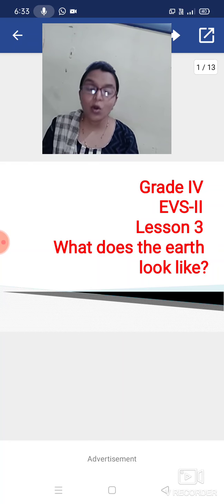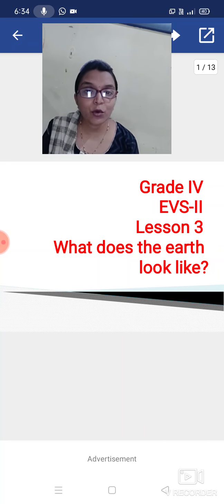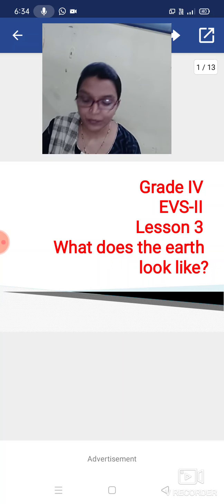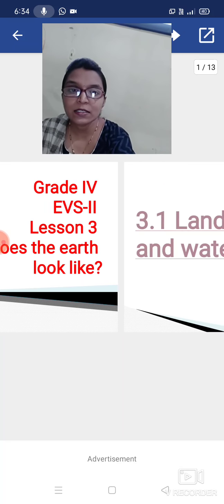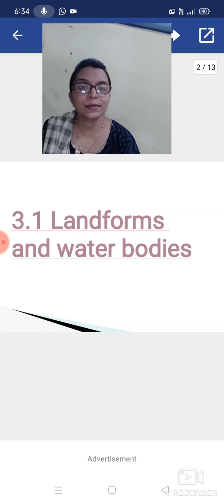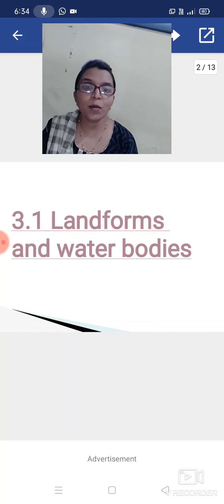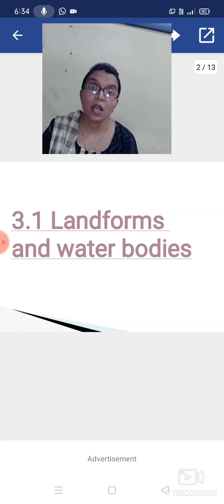So now we are going to start this third chapter, What Does the Earth Look Like, and the subtopic is 3.1 Landforms and Water Bodies.